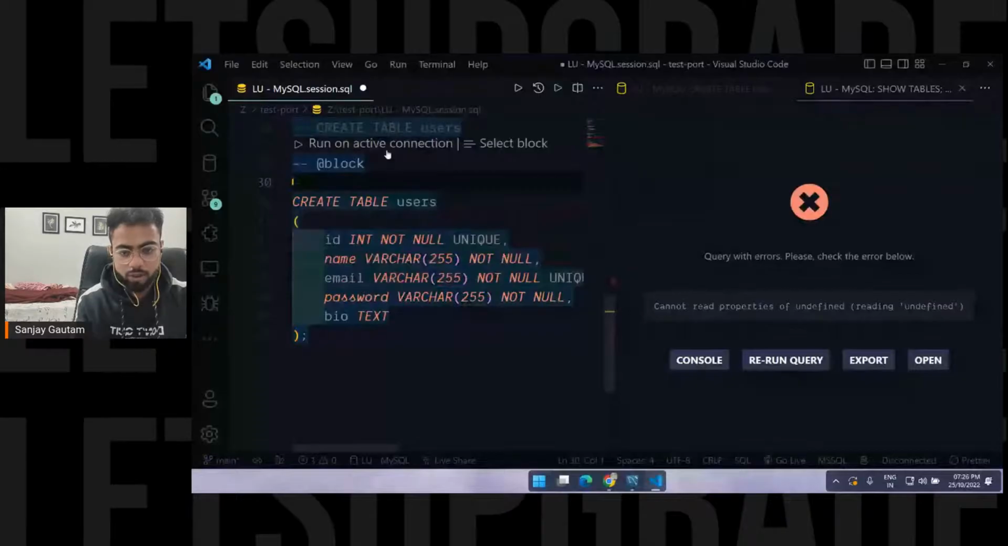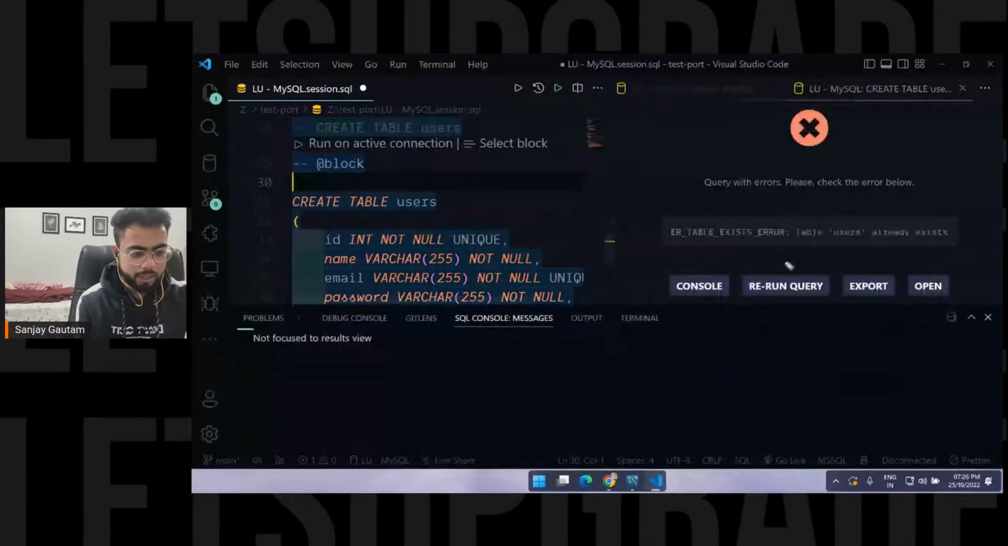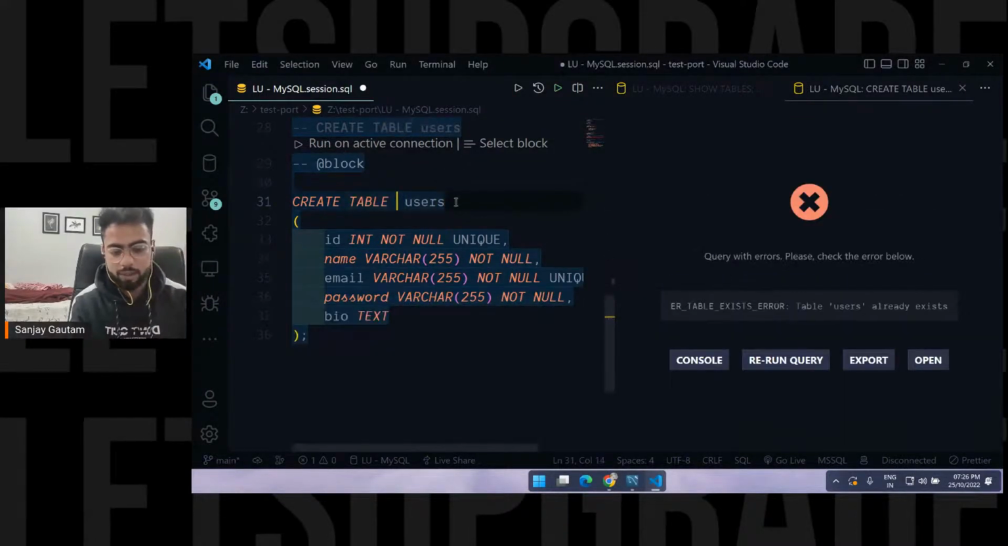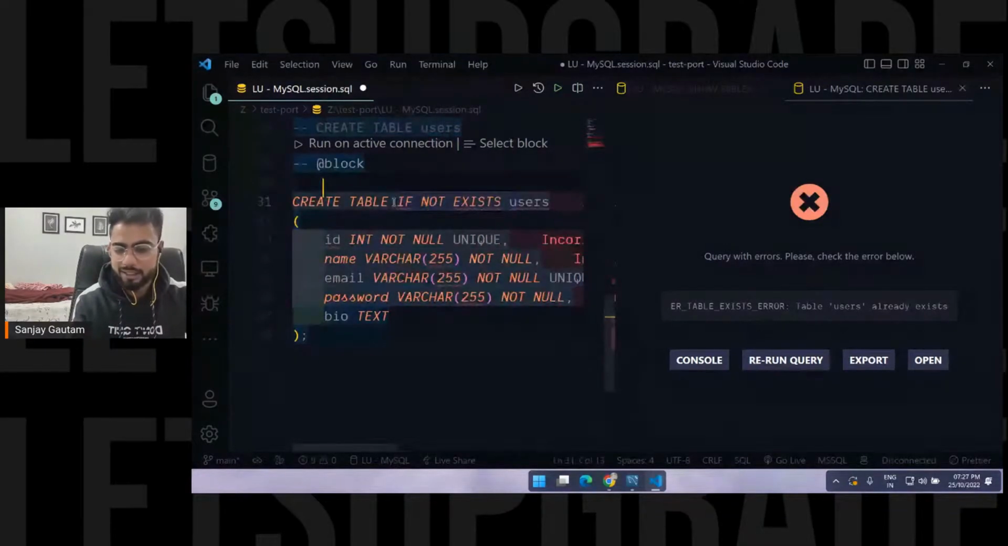Let me show you what the error was. Okay, so run on this active connection. I'm getting an error: the table user already exists. Just to prevent this error, you can also put a clause here: create table if not exists. So if you want to prevent this error, you can write this as well, but that's not compulsory here.